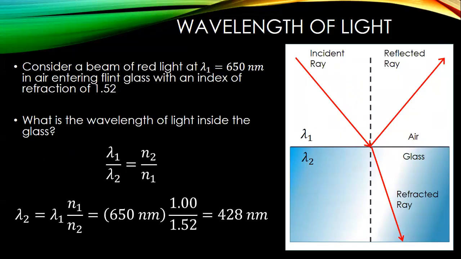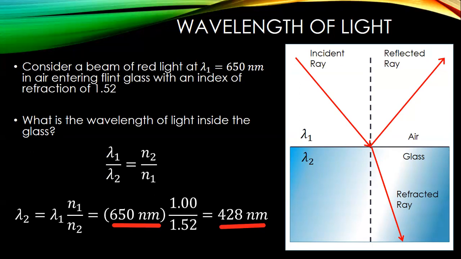And again, here's an example. In this case, I'm going to start with red light. This is at 650 nanometers. And we're going to go from our air. Basically, we now enter the glass. Notice that I take 1 divided by 1.52. The new wavelength is 428 nanometers.